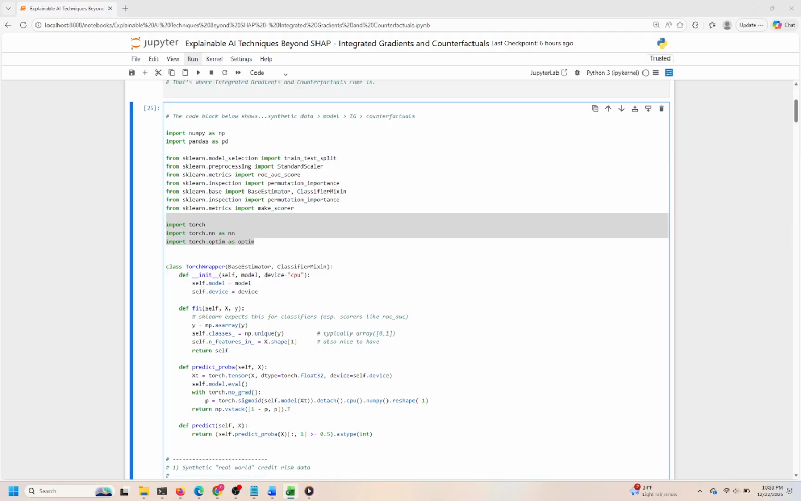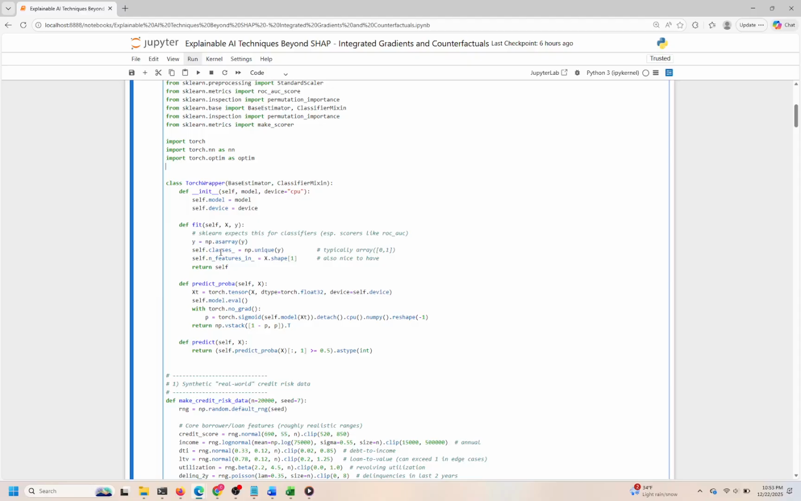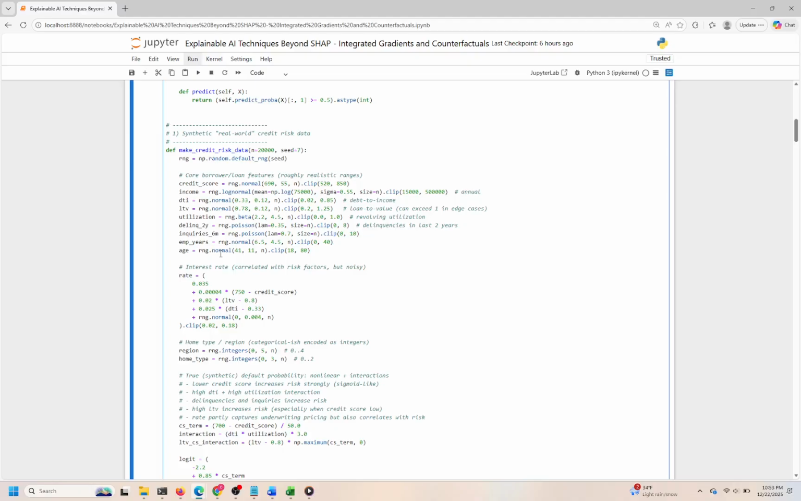A key aspect of this synthetic data is the calculation of a true default probability through a complex logistic model. This model incorporates nonlinear effects and feature interactions, such as the strong negative impact of low credit scores on default risk, the combined effect of high debt-income ratio and high credit utilization, and the influence of loan-to-value ratio, especially when credit score is low. The inclusion of noise and categorical effects like region and home type adds realism, making the dataset a challenging yet instructive benchmark for modeling.